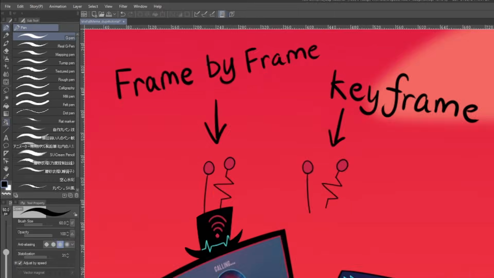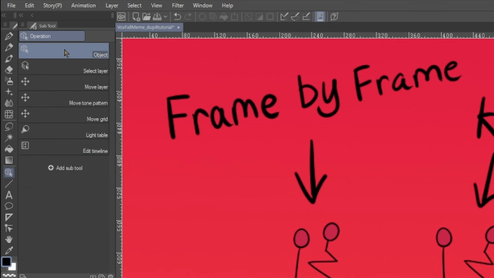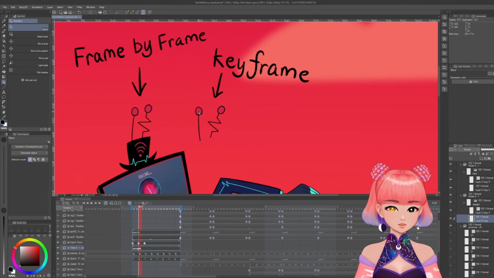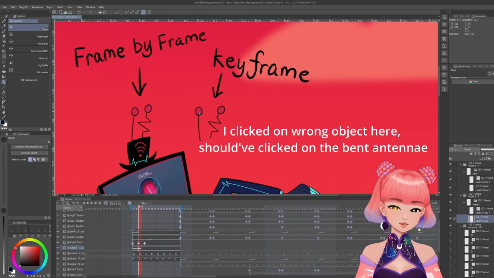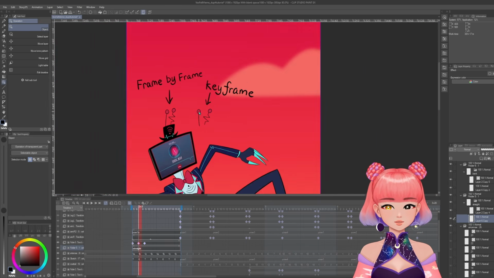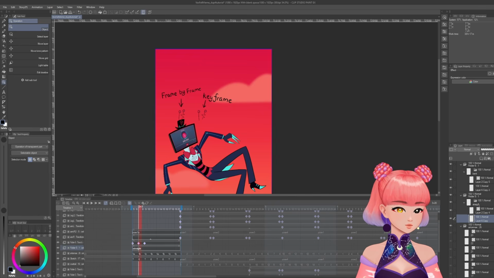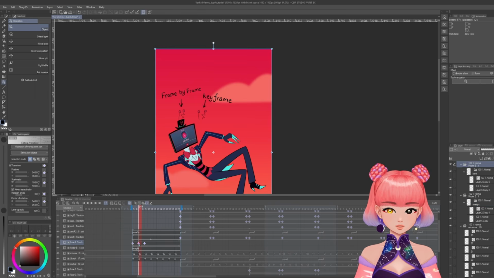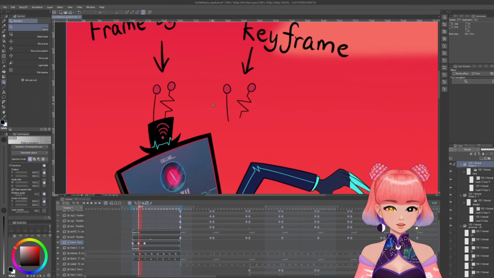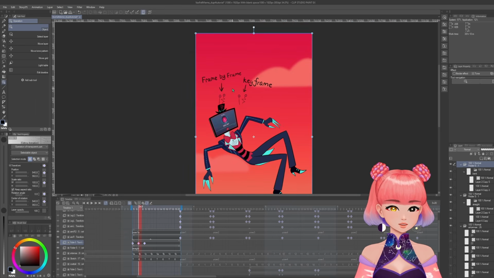How do I do that? So select operation, select object, and then click on the object. You might think, wait, nothing's happening. Well, let's zoom out. This is just kind of how CSP works. Why is it going to folder 5? There we go. The frame of the object is all the way out here.